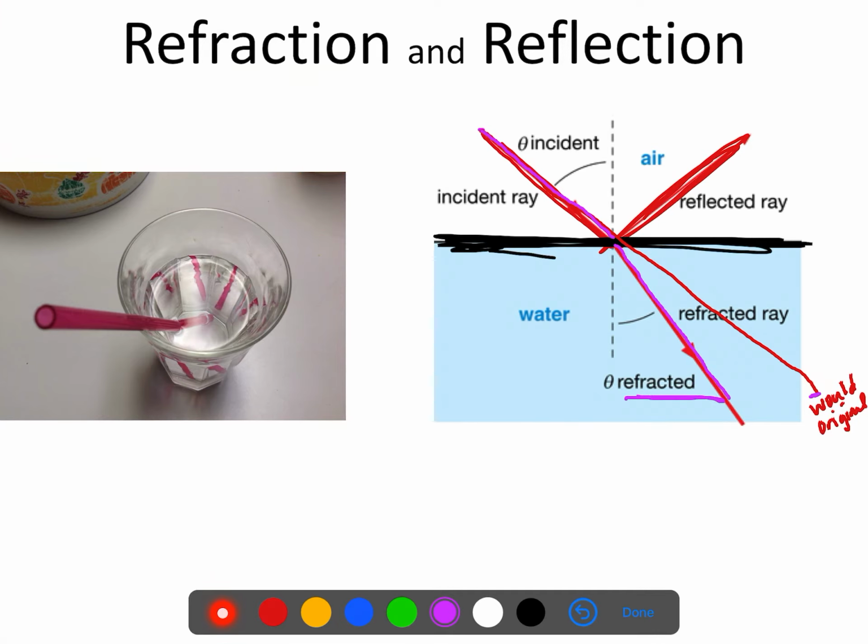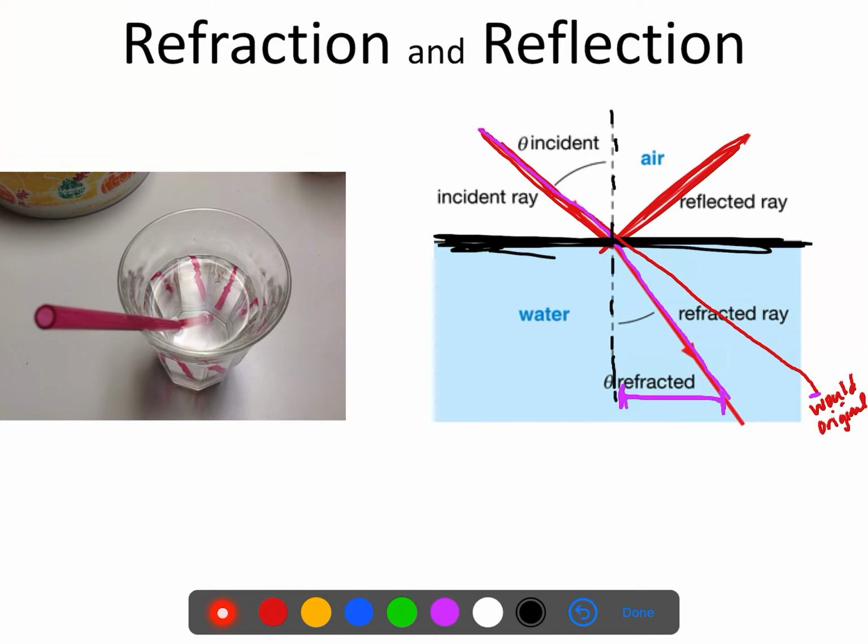So you can see that it is now closer to this normal line, this imaginary reference line that is perpendicular to our boundary. It is now closer to the normal line because it has entered a more dense material. You will be expected to answer questions about whether the light is closer to the normal line or farther away, and how we word that will change a little.